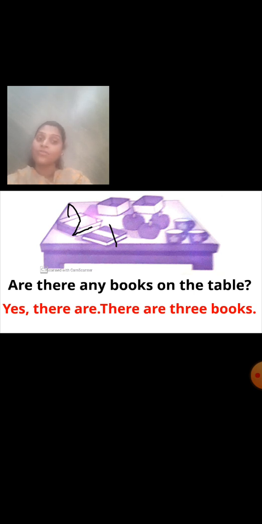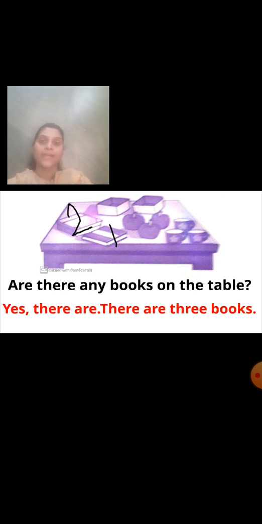There are 3 books. Now see students, in our previous questions we used the word some. Why have we used the word some? Because we did not know the exact numbers. But over here we can count the things.